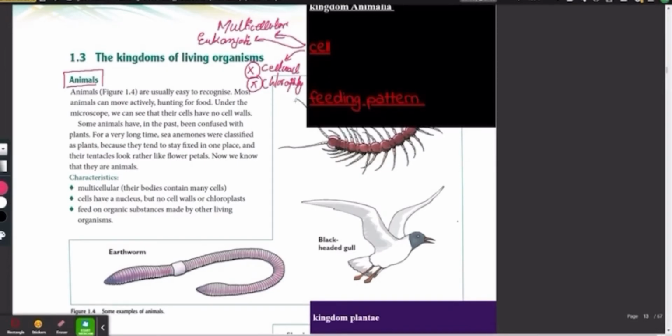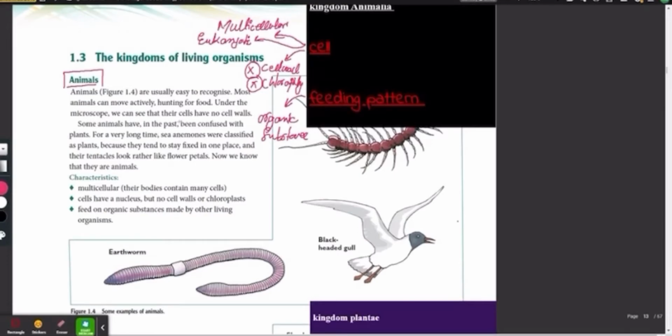Now, how do they get energy? The creatures living in kingdom Animalia, what is their feeding pattern? They feed on other organic substances, they feed on other organisms. What does organic mean? Organic means natural. Yes, exactly, like organic food. So organic means natural substances, and they feed on other organisms. So these are some characteristic features of kingdom Animalia.